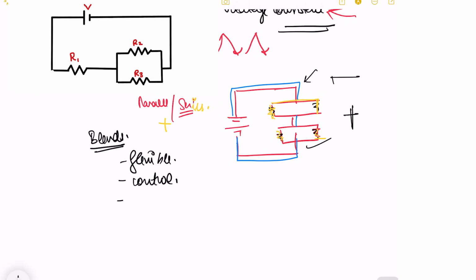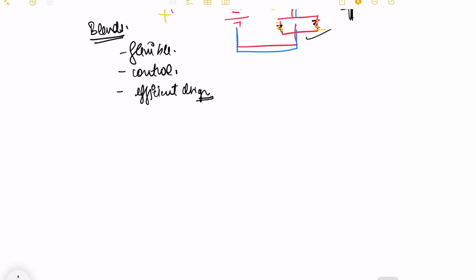So if we have a combination of both, obviously it will help us to make a more efficient electric design. So the benefit of this is obviously flexibility, more control, and we can have zones for different energy areas, which will help us reduce the overall cost.